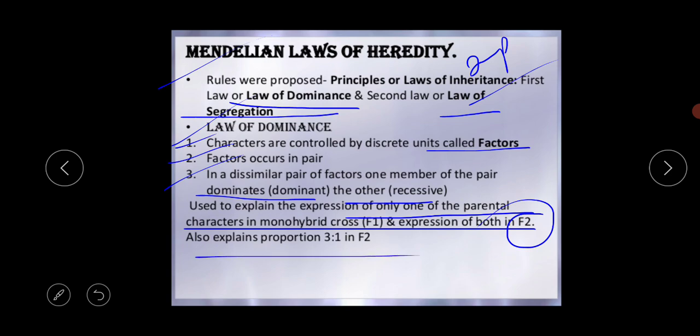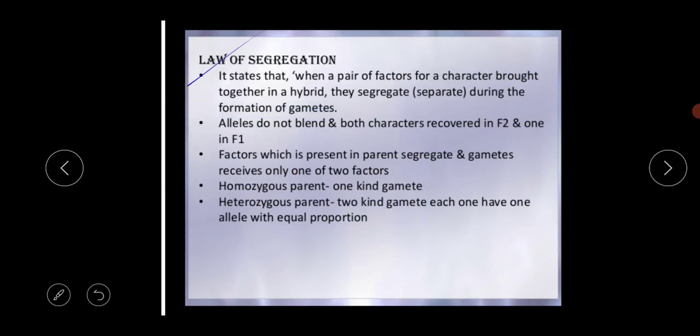Okay, so this is the main thing. Next is the law of segregation. This is the second law from Mendel's monohybrid cross. He concluded these two laws: the first is the law of dominance and the second is the law of segregation. It states that when a pair of factors for a character are brought together in a hybrid, they segregate during the formation of the gametes.